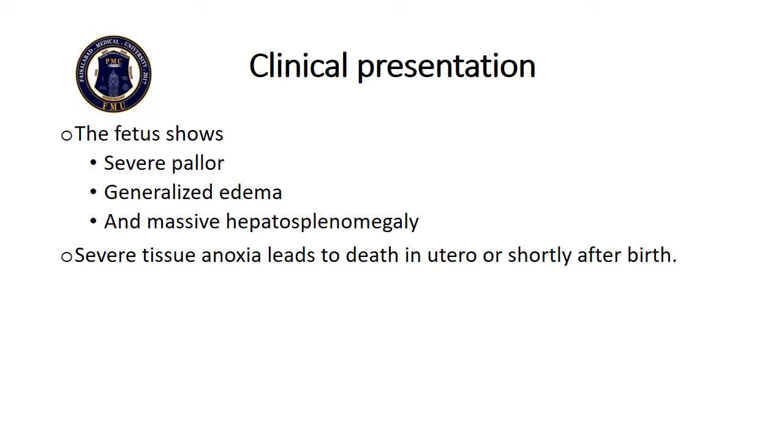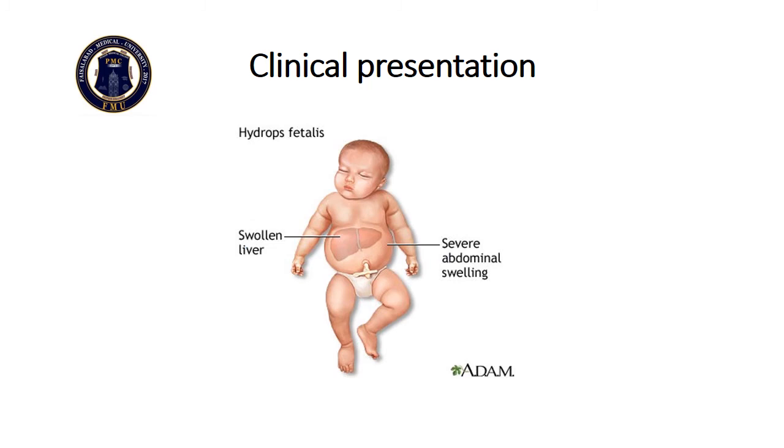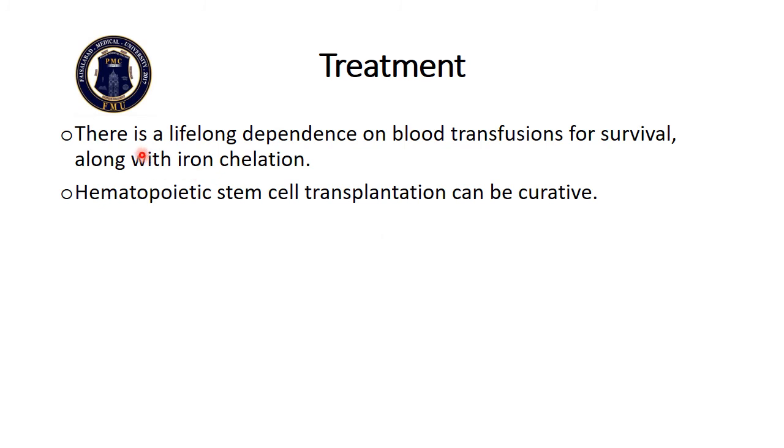Clinical presentation. The fetus shows severe pallor, generalized edema and massive hepatosplenomegaly. Severe tissue anoxia leads to death in utero or shortly after birth. This is the animation of a child with hydrops fetalis: generalized edema, swollen liver and severe abdominal swelling can be seen. Treatment. This is a lifelong dependence on blood transfusion for survival along with iron chelation. Hematopoietic stem cell transplantation in utero can be curative.